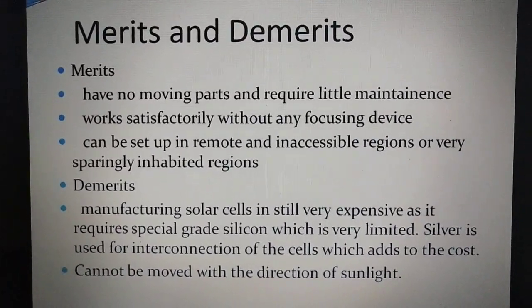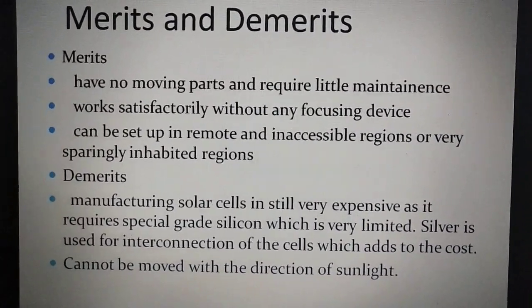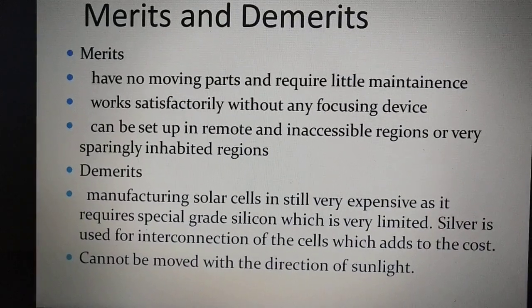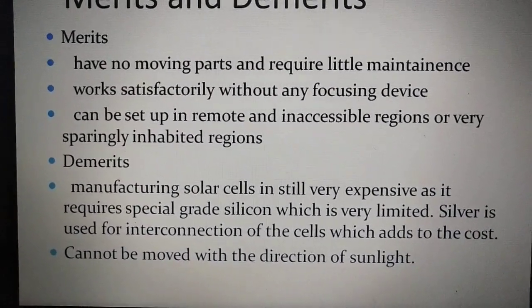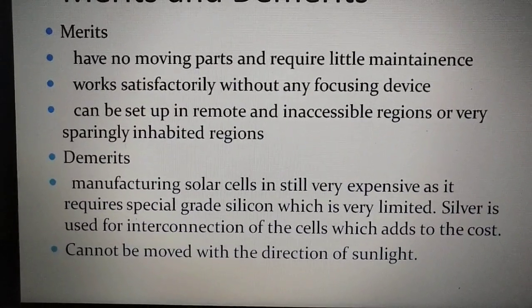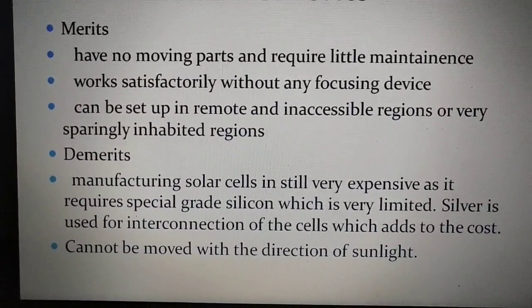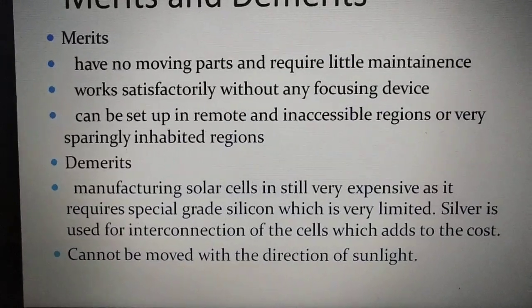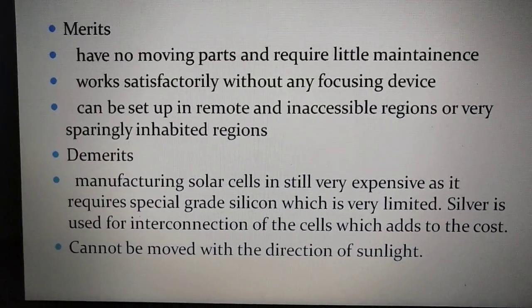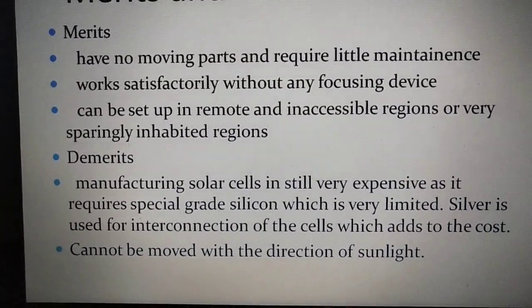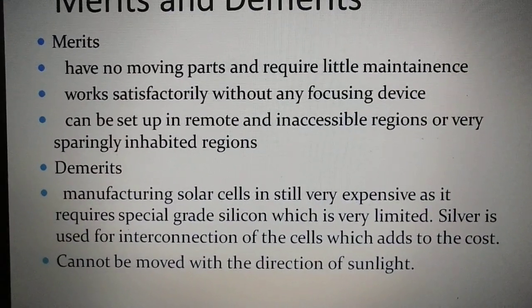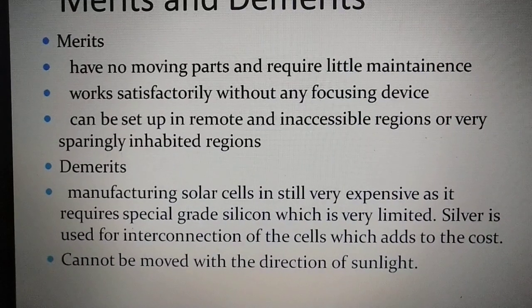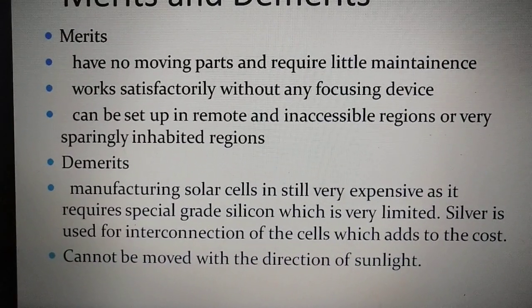Now what are the merits and demerits of solar cells? Solar cells do not have a moving part, so they do not require high maintenance, and they work satisfactorily without any focusing device. We don't have to focus the sunlight. Then they can be set up in remote and inaccessible areas or very sparsely inhabited regions where power transmission becomes a difficult thing.